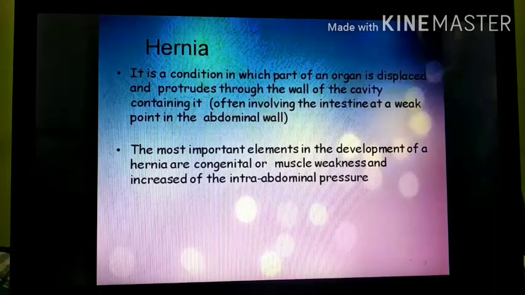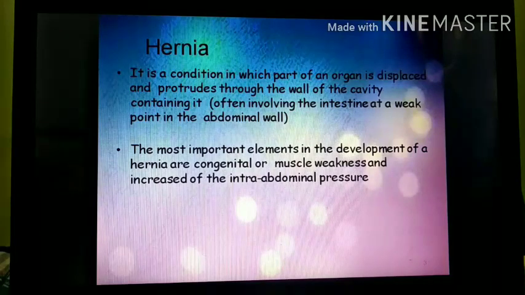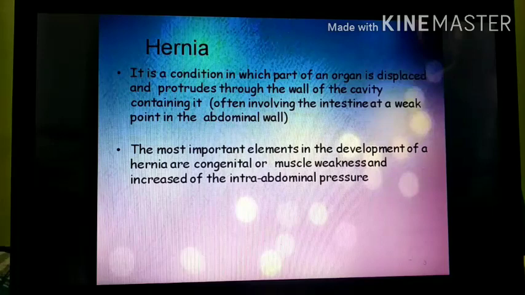If the organ is displaced, meaning it moves from its proper position or from its cavity into the other cavity, then the condition is called hernia. Protrude means go out from its cavity, है ना. तो hernia is a condition in which the organ is displaced, meaning it moves from its proper position and protrudes through the wall of the cavity normally containing it.